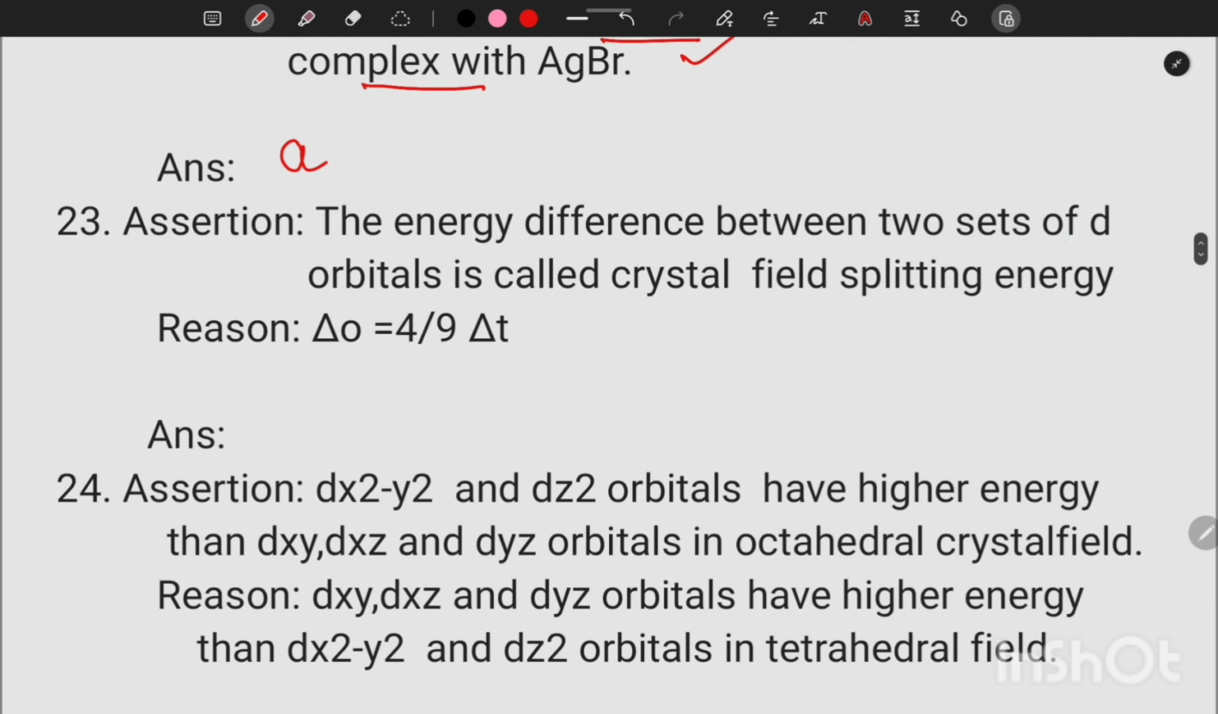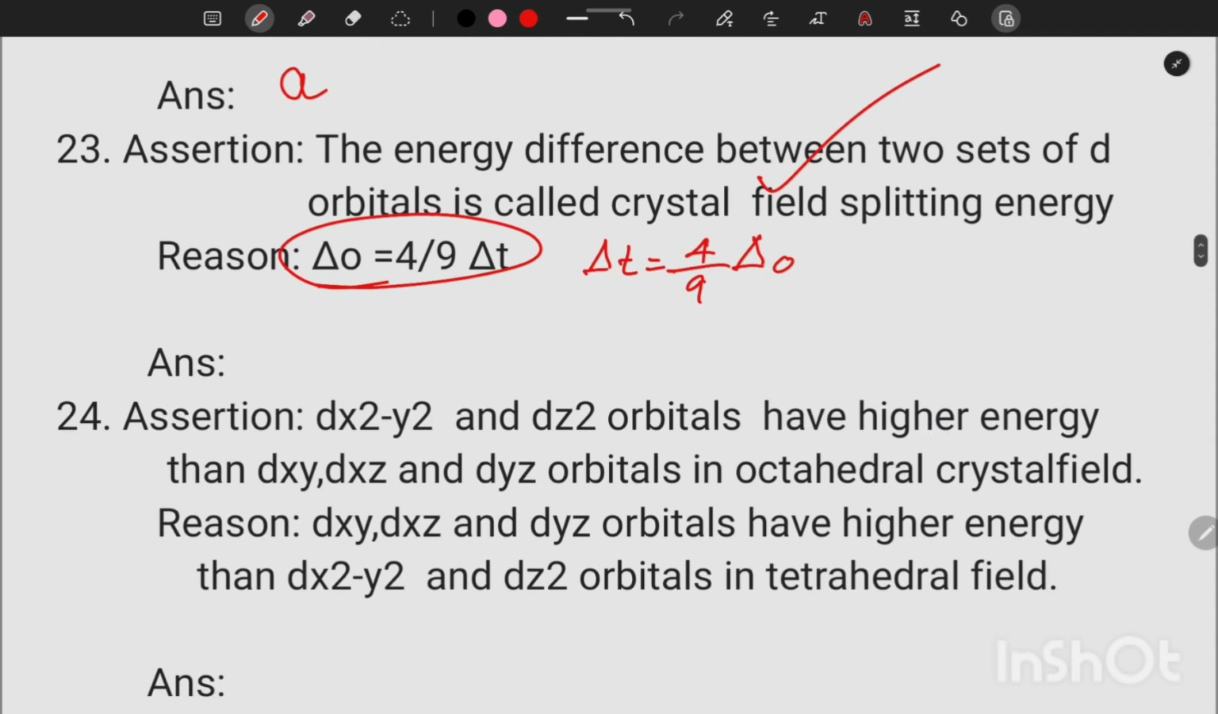The energy difference between two sets of d orbital is called crystal field splitting energy. That's a correct statement. For octahedral complex, we will write delta O, and tetrahedral we will write delta T. But we know delta O is greater than delta T, but here it's written delta O is equal to 4 by 9 delta T. That's the opposite. Delta T is equal to 4 by 9 delta O. So here assertion correct and reason wrong. So our option is C.